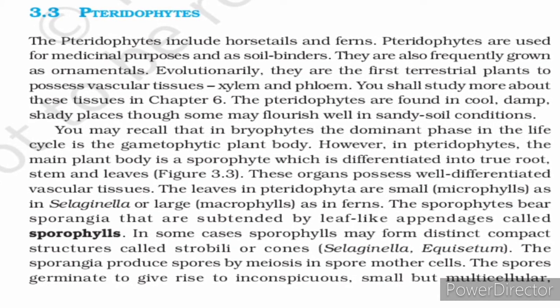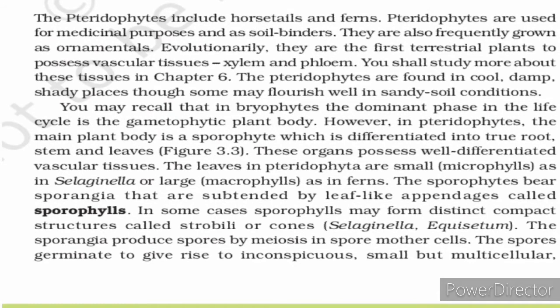You may recall that in bryophytes, the dominant phase in the life cycle is the gametophytic plant body. That means the chief phase in their life cycle is the gametophyte, which afterwards produces the gametes from the different sex organs.